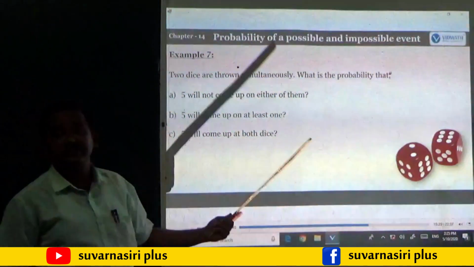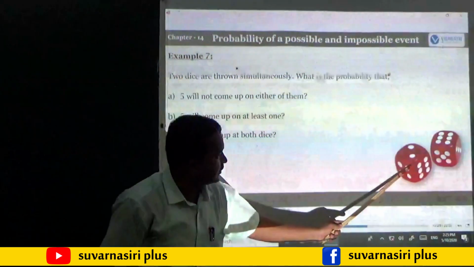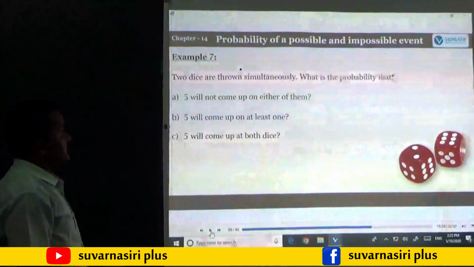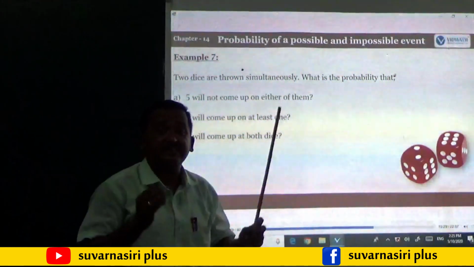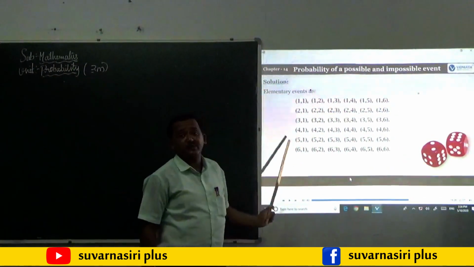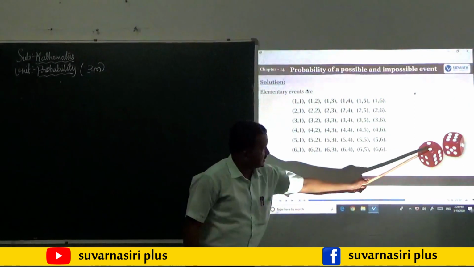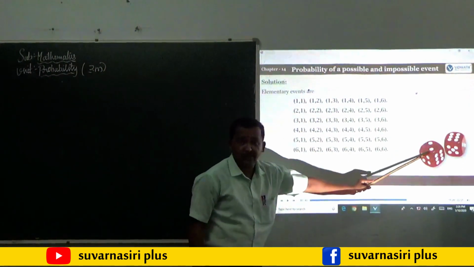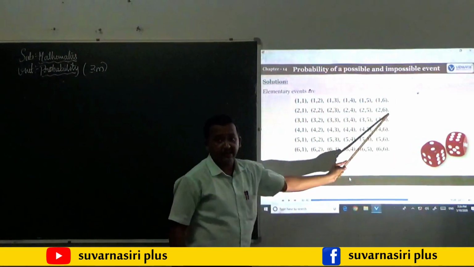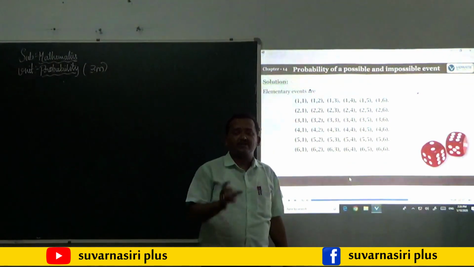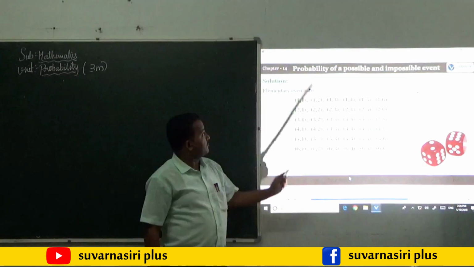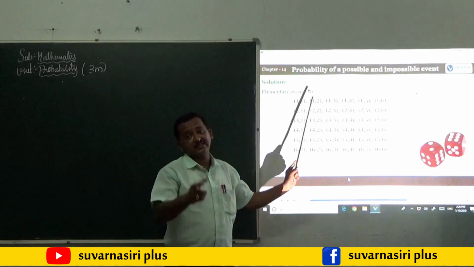Two dice are thrown simultaneously means what happens? See here, you can have a picture here. Two dice are thrown at a time. What might be the possibilities? There will be 36 possibilities. How? Here we can see the 36 possibilities. In the diagram we can see one die is showing the number 2 and another die is showing the number 6. This is 2, 6 here. Like that, there will be 36 possibilities. So that will be the total number of outcomes of throwing 2 dice simultaneously.